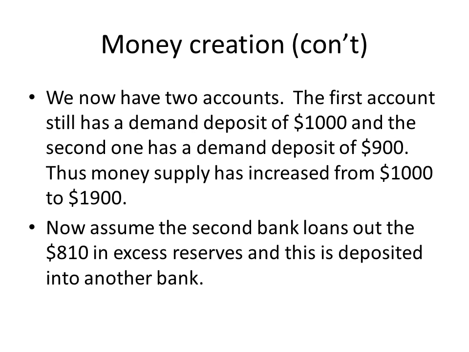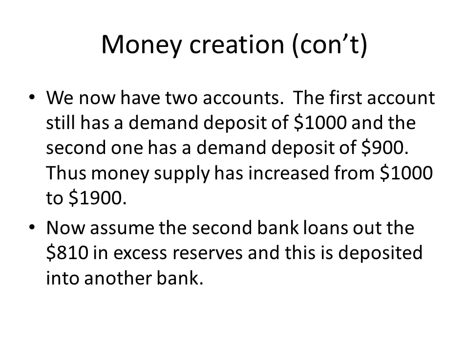We now have two accounts. The first account still has a demand deposit of $1,000, and the second one has a demand deposit of $900. The money supply has increased from $1,000 to $1,900. So we've effectively created another $900 in money based on the first $1,000 that went into the first bank.